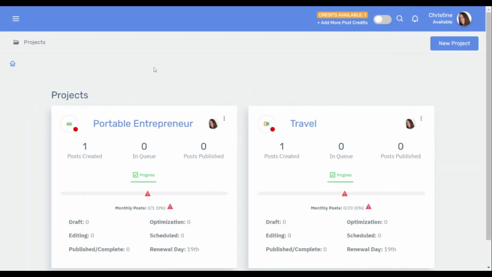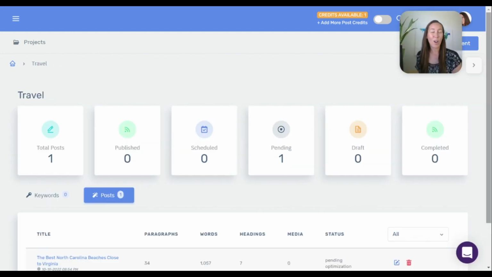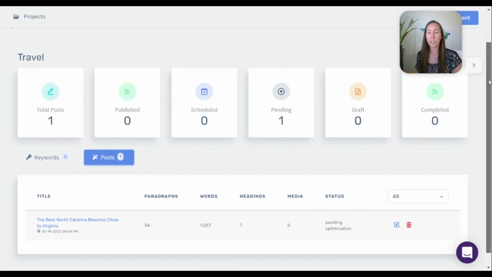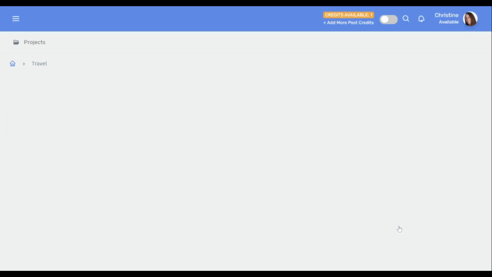Just to look at this again real quick, I created another one, because this one was actually based on content about a location. And I want to see how that would differ from something more general like what we just looked at. So here we did the best North Carolina beaches that are close to Virginia. So let's go in and see this.